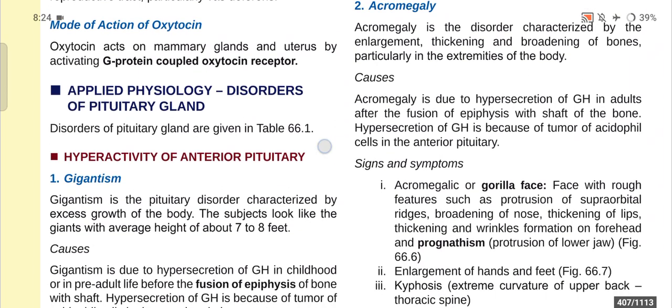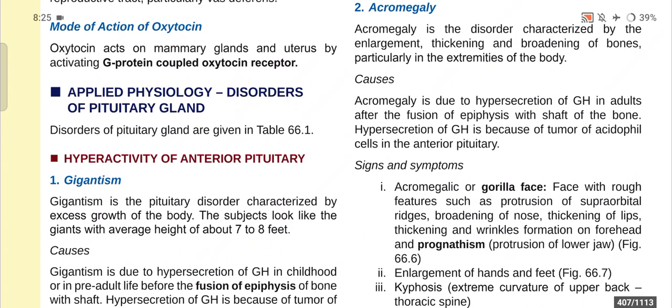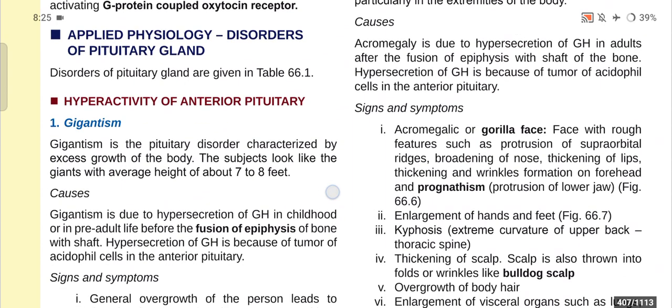Now, the second point, acromegaly. Acromegaly is a disorder characterized by enlargement, thickening, and broadening of bones, particularly in the extremities of the body. Causes of acromegaly: acromegaly is due to the hypersecretion of growth hormone in adults, after the fusion of the epiphysis. If the growth hormone secretion is excessive before fusion, it is gigantism. After fusion with the shaft of the bone, it is acromegaly. Hypersecretion of growth hormone is because of a tumor of the acidophil cells in the anterior pituitary.